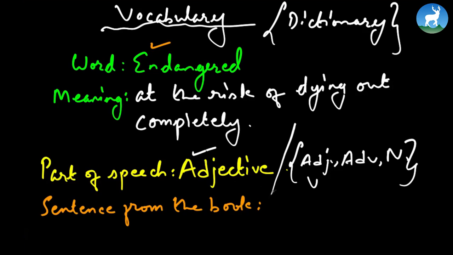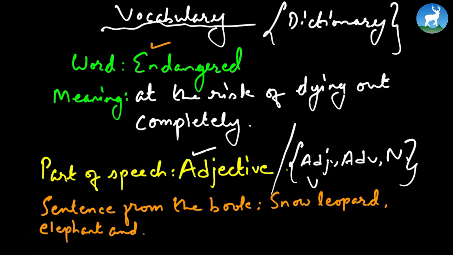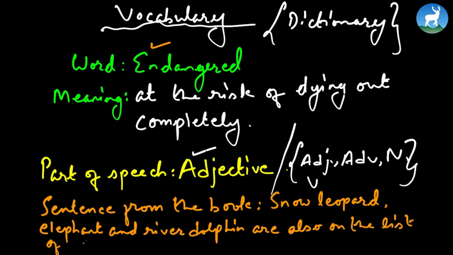As per the book, snow leopard, elephant, and river dolphin are also on the list of endangered animals, among others. And now, do not be mistaken, this is a sentence straight from the book, straight from the passage, under the topic, the endangered species.